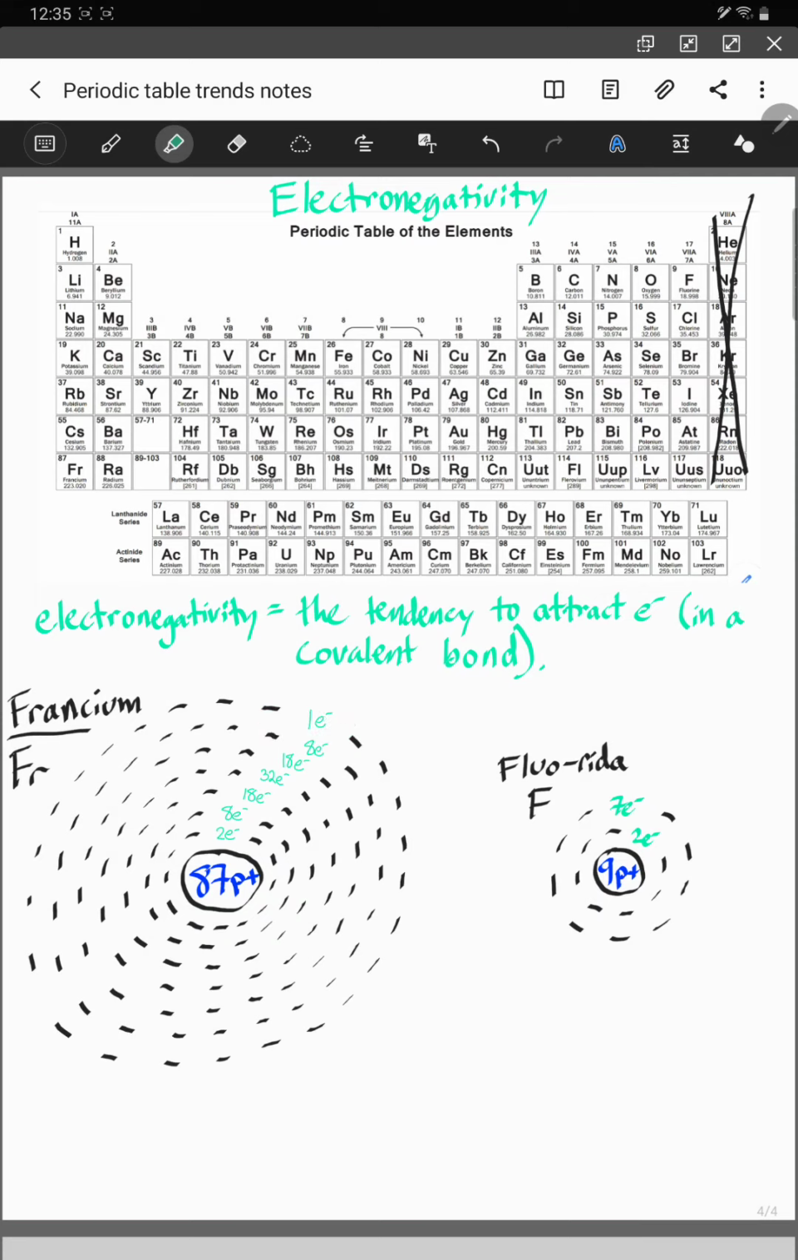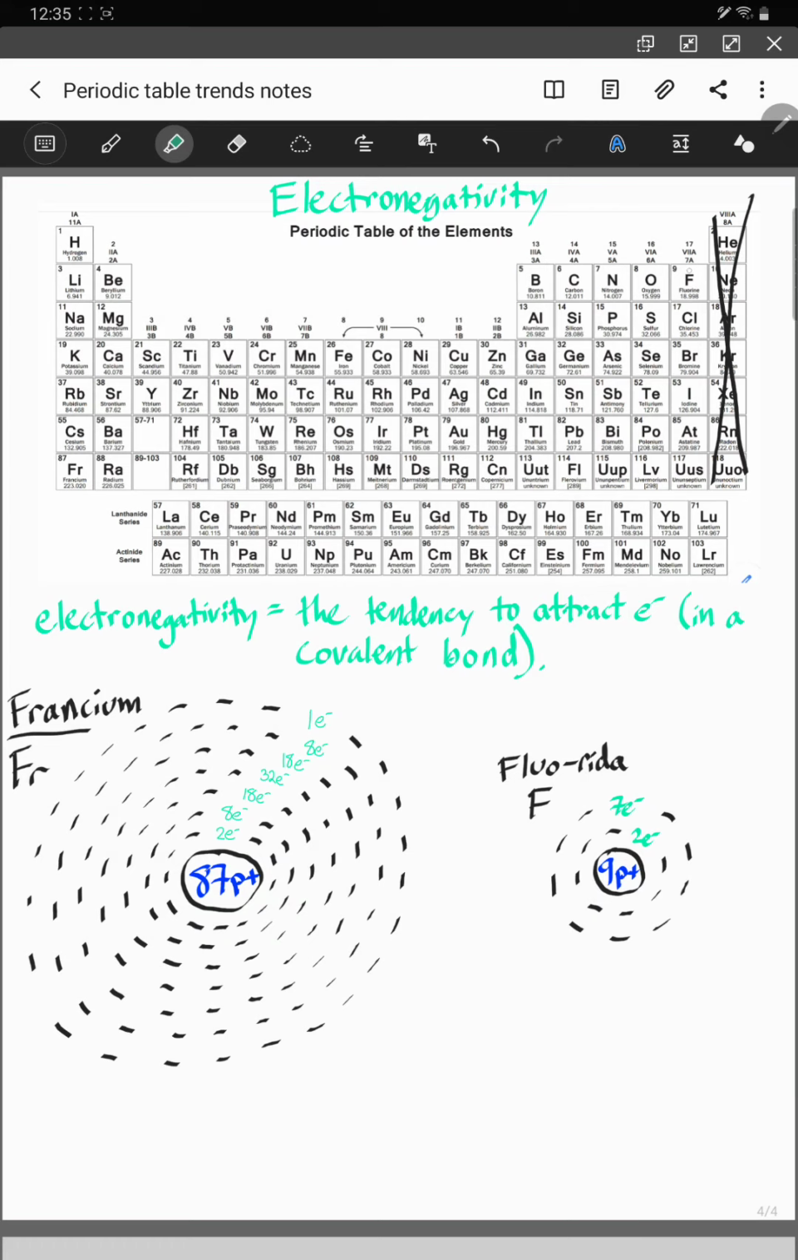And then also the level of attraction between somebody's way out, 100 miles from the concerts, they're hardly even at the concert anymore. They don't make it very tempting to stay at the concerts. They're trying to kind of kick you out. And then also the concert's just less enjoyable because you're so far away. So that's why francium has a low electronegativity.